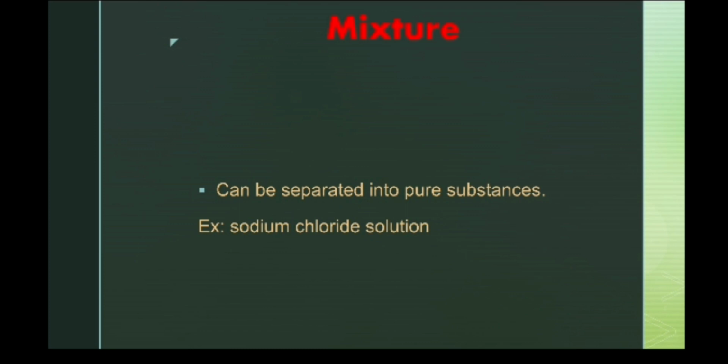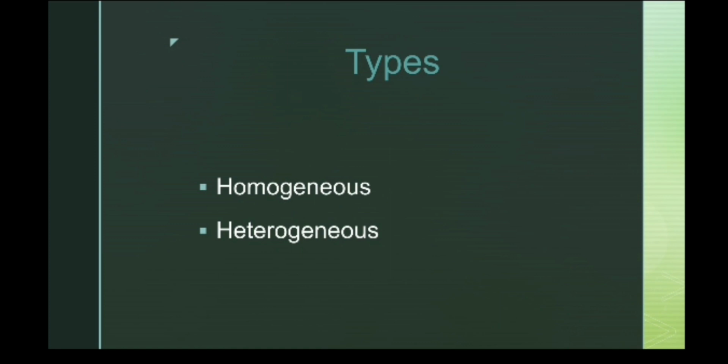Now coming back to mixtures. So what are some properties of mixtures? The best property of a mixture is that it can be separated into pure substances. You know that a mixture is constituted by more than one kind of pure form of matter. And usually mixtures are classified into two types, homogeneous and heterogeneous mixtures. So let us see something more about mixtures. As I said, there are two types, homogeneous and heterogeneous mixtures.